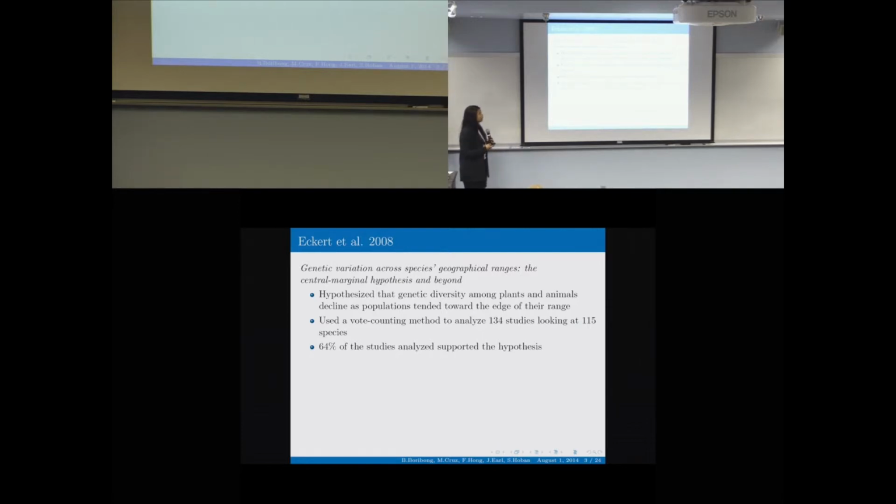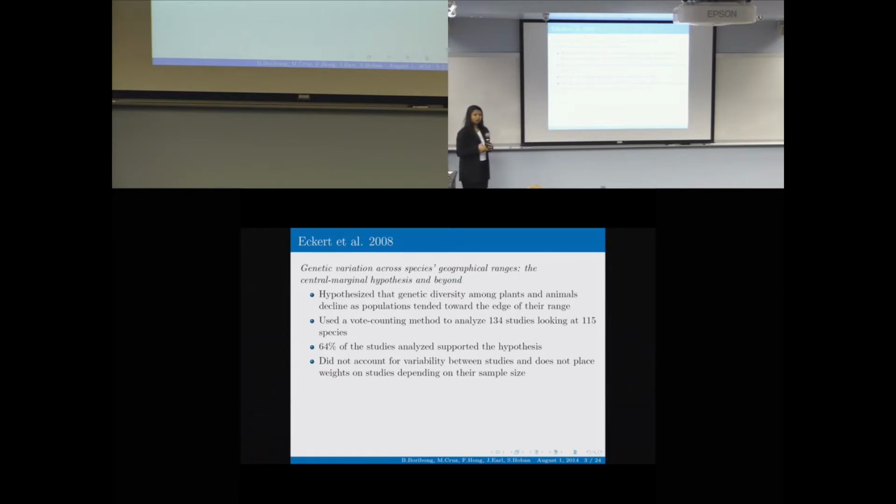However, because they used a vote counting method, they were unable to account for variability between studies, and they also could not place weights among studies. So a study that only used 50 samples was weighted the same as a study that used 500. Another downfall of a vote counting method is that it is very subjective. It is up to the reviewer to decide if a study does in fact support or refute the hypothesis, so it's not a 100% objective method.